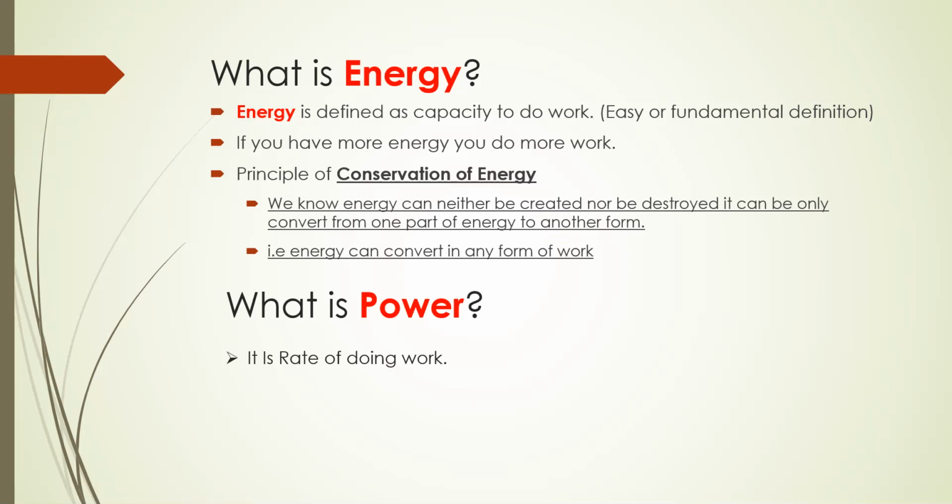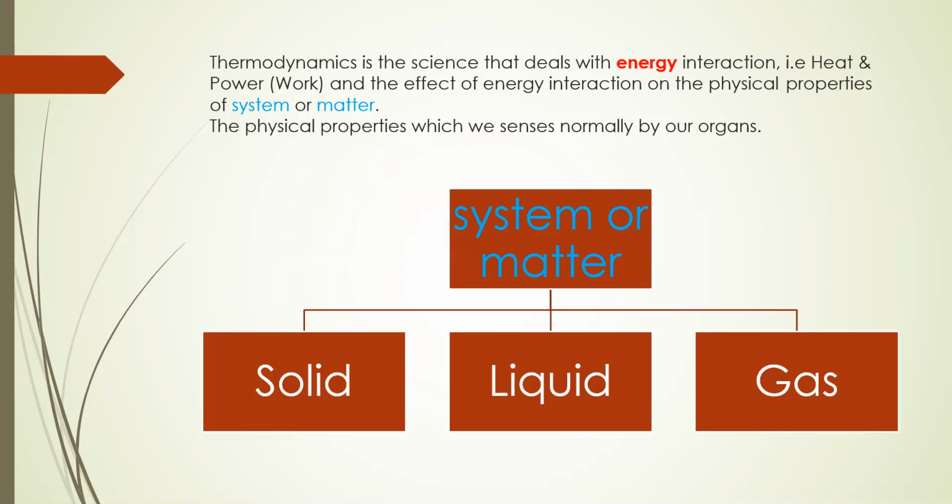Then what is power? Power is the rate of doing work. मतलब आप कितनी स्पीड से या कितने रेट से वर्क करते हो, that is power. As we discussed, thermodynamics is the science that deals with energy interaction, that is heat and power.